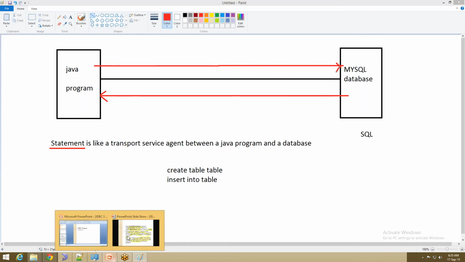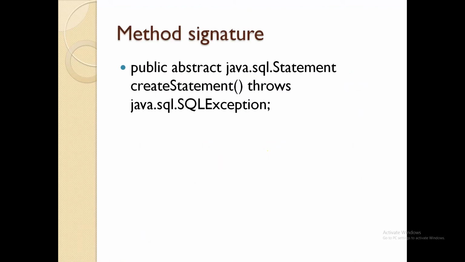Moving ahead, the signature I have already discussed. Signature is public abstract. Okay, it is an abstract method. It is java.sql.Statement, so it returns a Statement object. Method name is createStatement, and it is also expected to throw SQLException. Two commonly raised exceptions are there. One is SQLException. Another one is ClassNotFoundException.